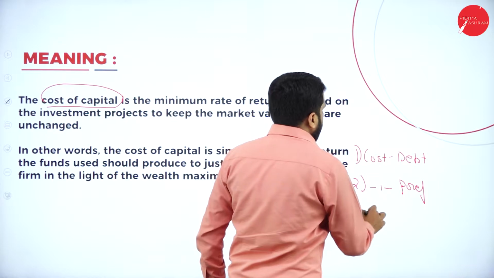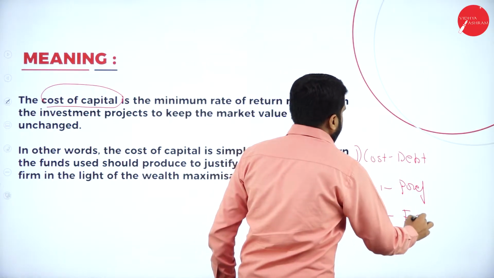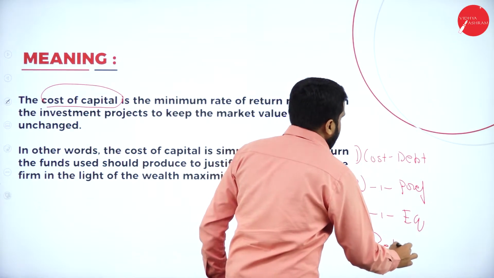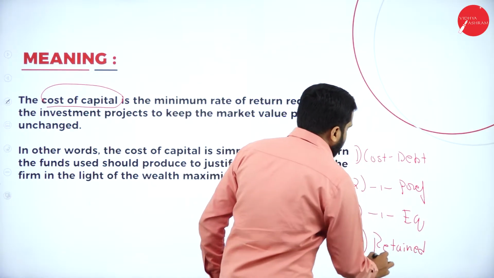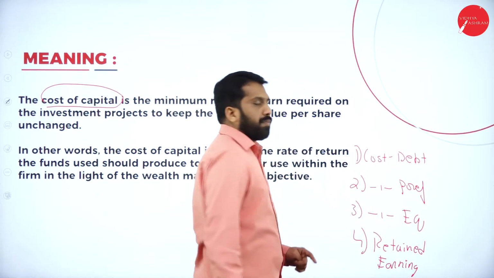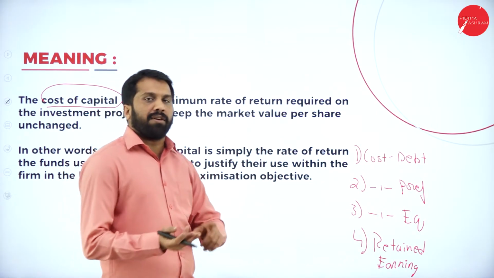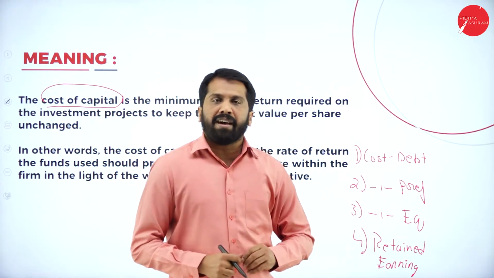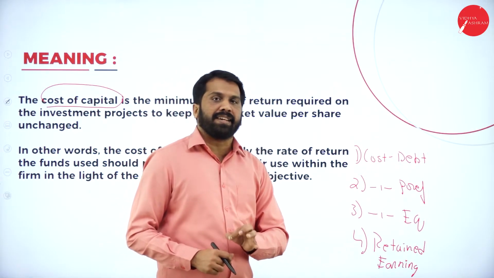Third, your cost of equity shares. And the last one, cost of retained earning. You are supposed to do your problems on these things: cost of debenture, cost of equity, cost of preference shares, and finally retained earning.